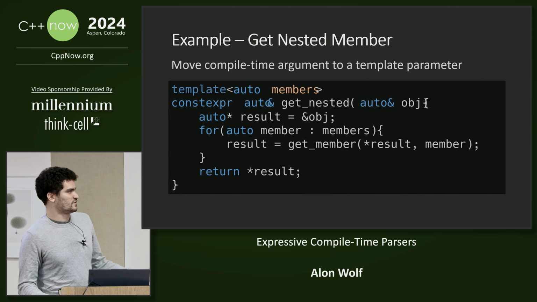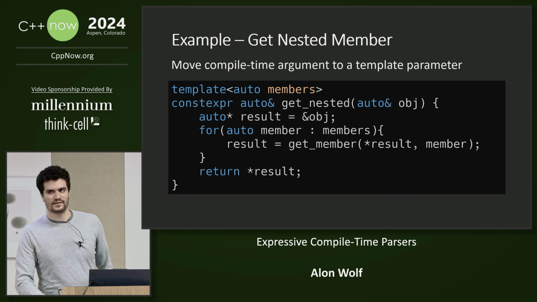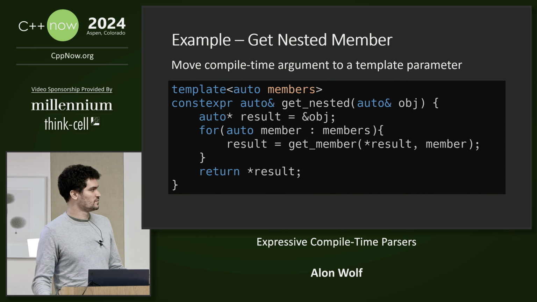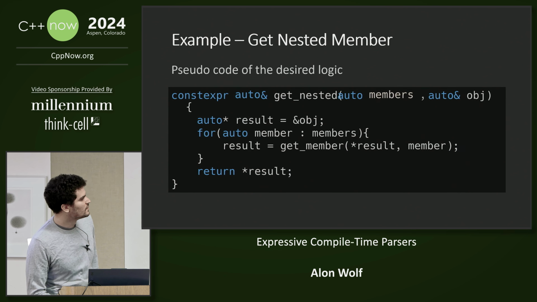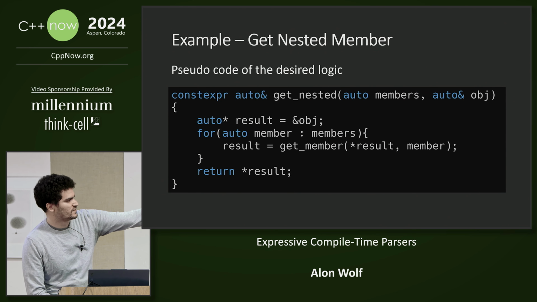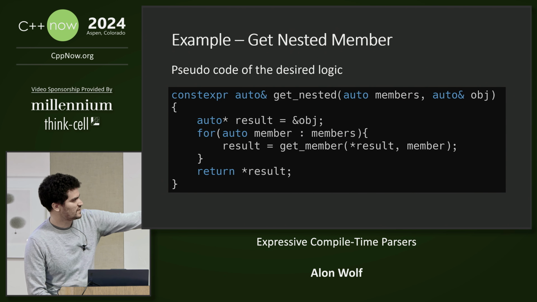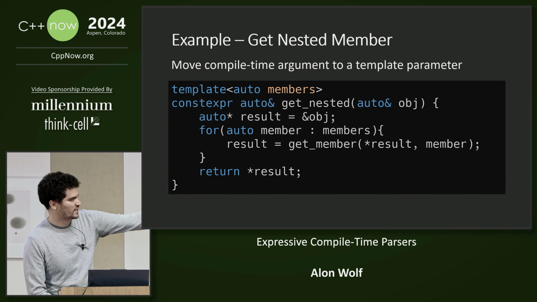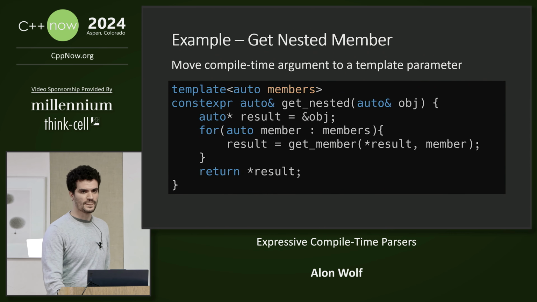In order to make this code work, the first step that we need to take is take all the compile time arguments and move them to be template parameters. In this case, the member was moved from a function argument into a non-type template parameter. So members was here in the function arguments list. And when we go, it becomes a template, a non-type template parameter.